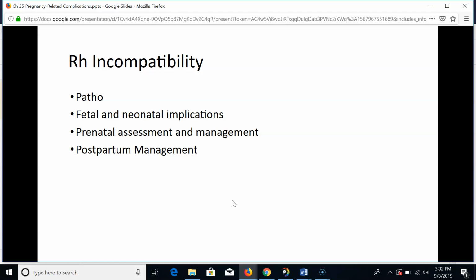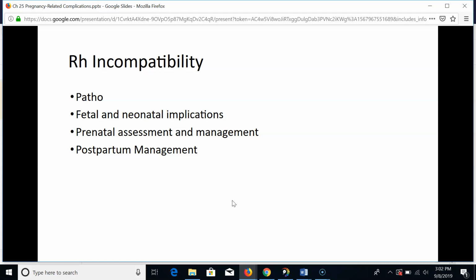An Rh-negative mom will receive a dose of RhoGAM at 28 weeks, no matter what, and then if the infant is Rh positive, the mom will receive another dose of RhoGAM before discharge. Implications to the fetus and neonate occur if the antibodies to that Rh factor are present in the mother's blood and they now cross the placental barrier and destroy the Rh positive fetal blood cells. The fetus then doesn't have enough RBCs, which you know are needed for oxygen transportation.